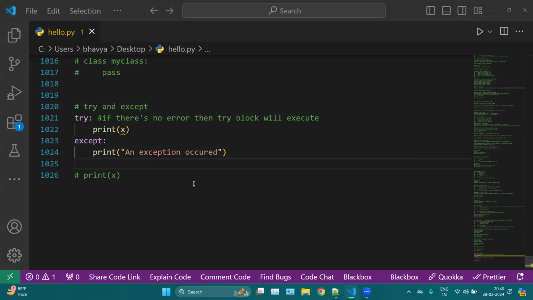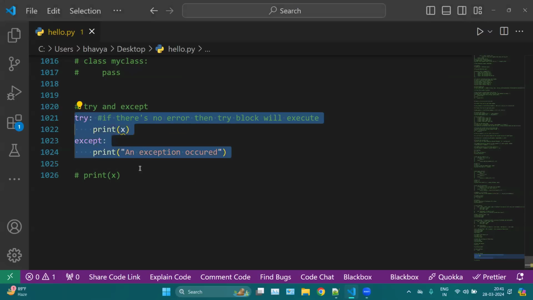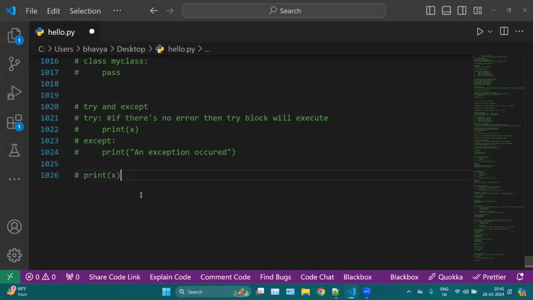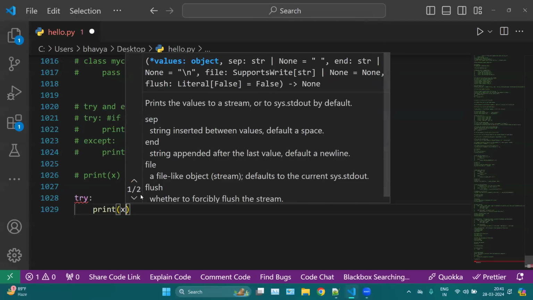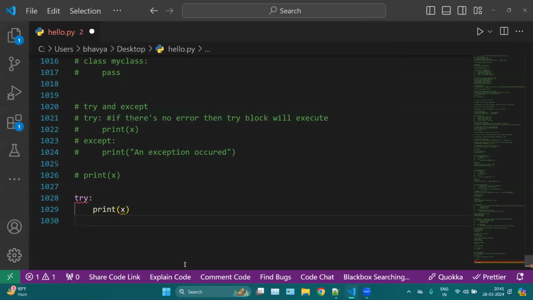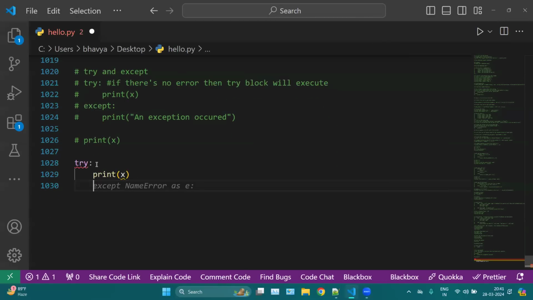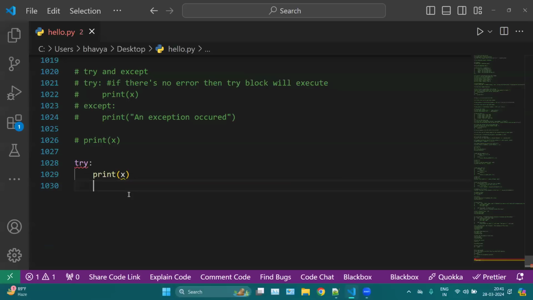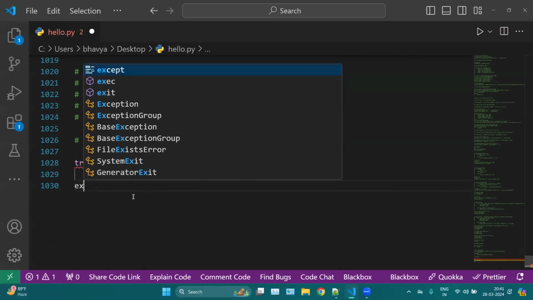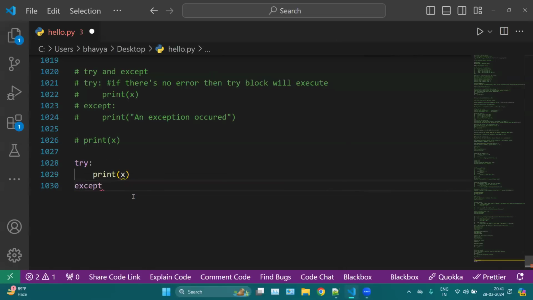So this is one exception, but we can even create many exceptions. For example, here I am using try, print x. You can see that without except, you cannot use try. If I use try without except, this will throw an error because it is not complete. So it is like a pair you have to use. Then here I am using except, where I can raise any error.